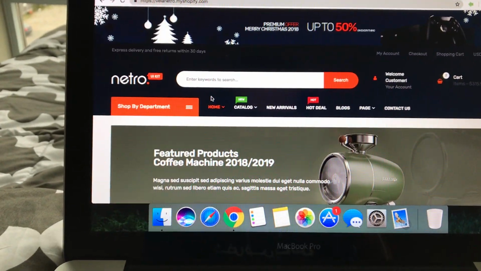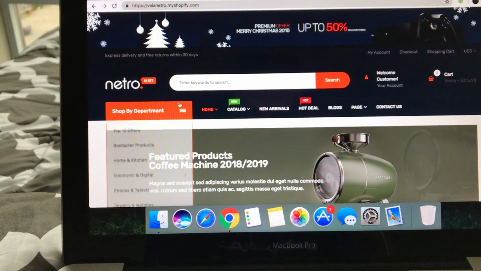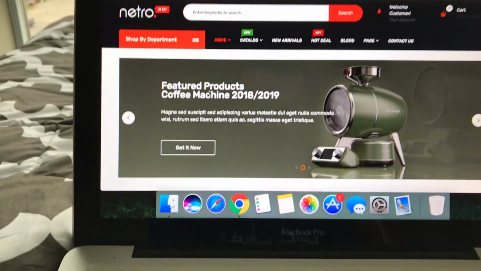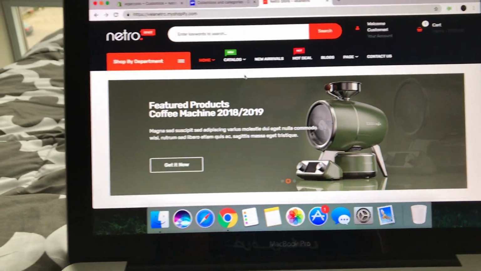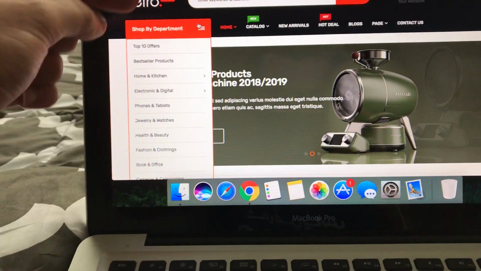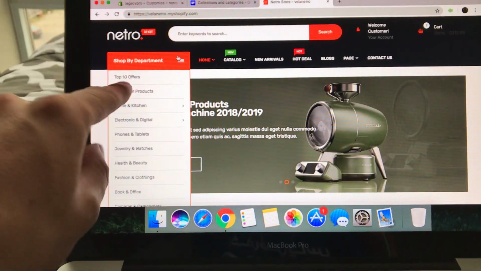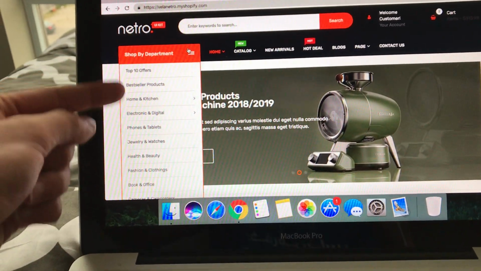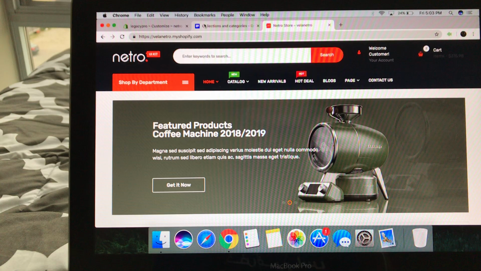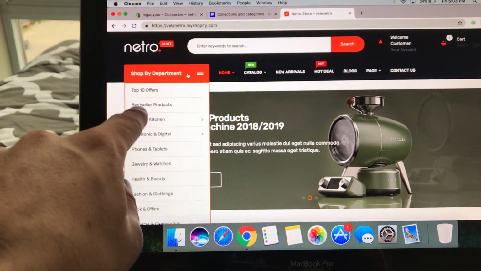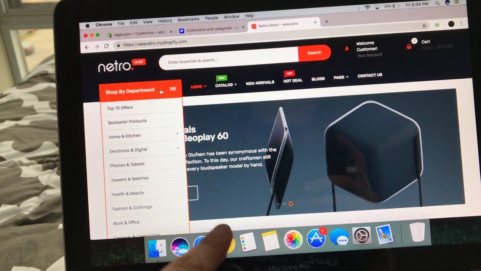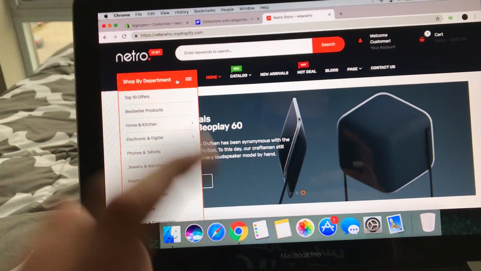Here on layout number 2, they have their own little examples that they show you. One of the things I really want is for my shop by departments to look like this. I have all my collections. I call these the departments, and the collections that I have I call subcategories.